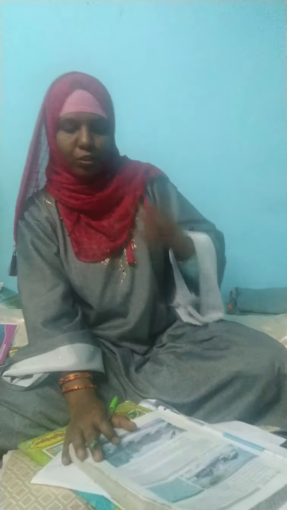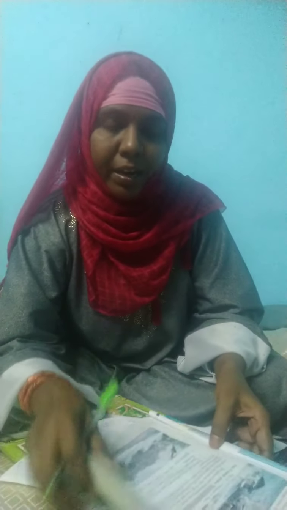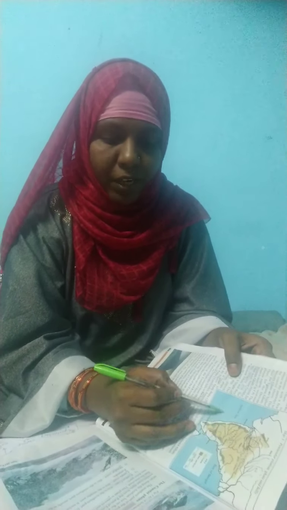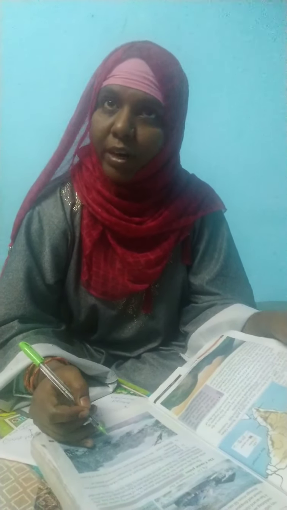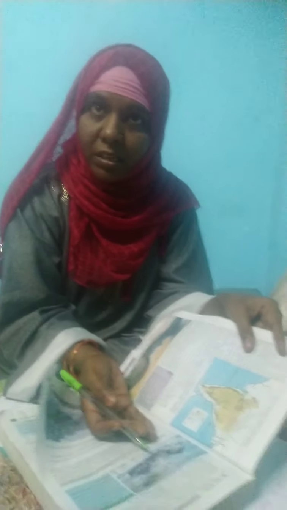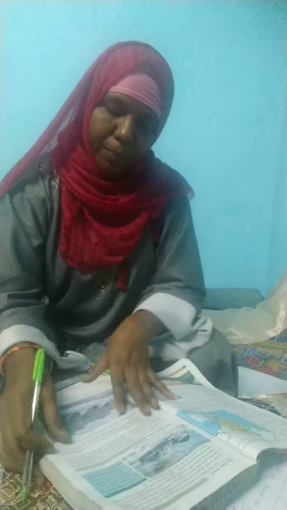This is the desert. Now come to the coastal plains. Where are the coastal plains? Through the map we can see they are located nearer to the adjacent boundaries, the eastern, western and southern parts. These are known as coastal plain areas, and these places are very fertile lands. Why are they very fertile? Because they are adjacent to water bodies. Here you find the Bay of Bengal, the Indian Ocean and the Arabian Sea.